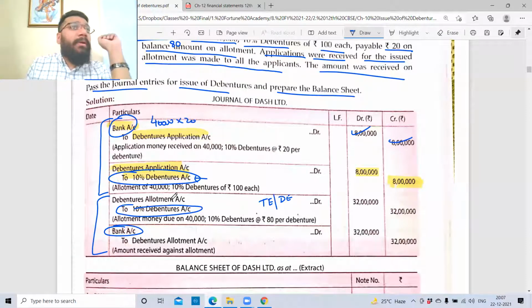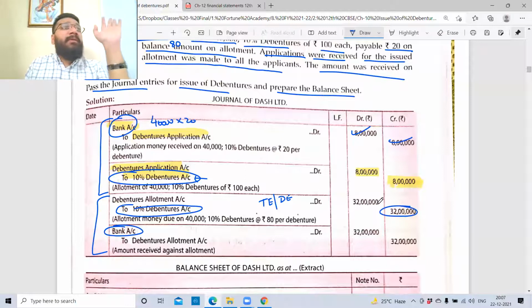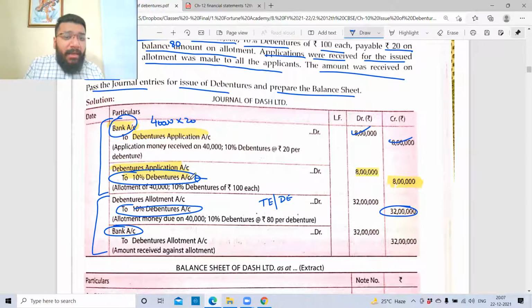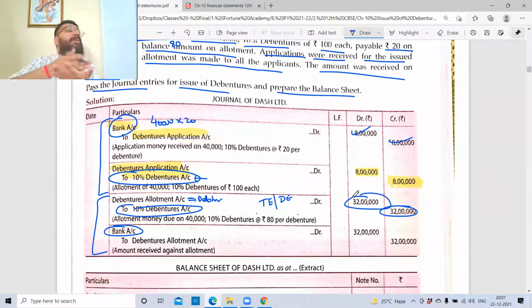Debenture allotment account debit. You're giving him debentures worth 32 lakh. Against that, you have not received the money, but you believe that you will receive the money in future. An asset is something you own, or something you expect to receive in future. So this debenture allotment is like a debtor. This signifies that this money of 32 lakh rupees is yet to be received.